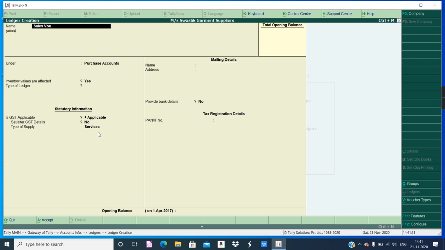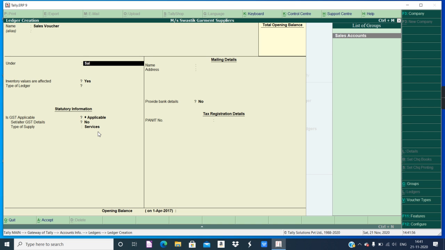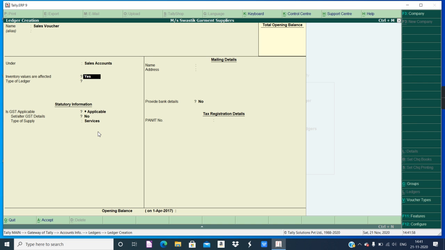Sales account or sales voucher, under the sales account. This you can just enter, whatever the default is available. Rest all same. Type of supply, goods. I hope you have understood. Accept, yes, enter. Two ledgers have been created.